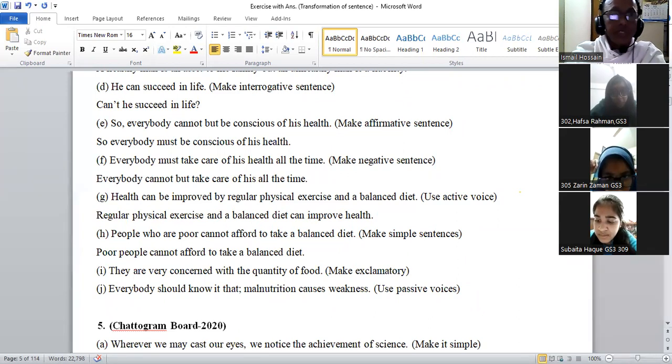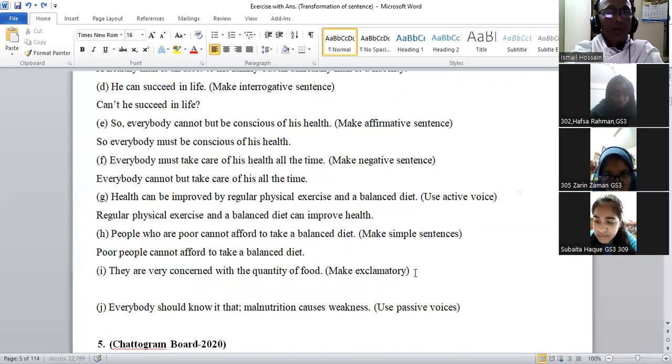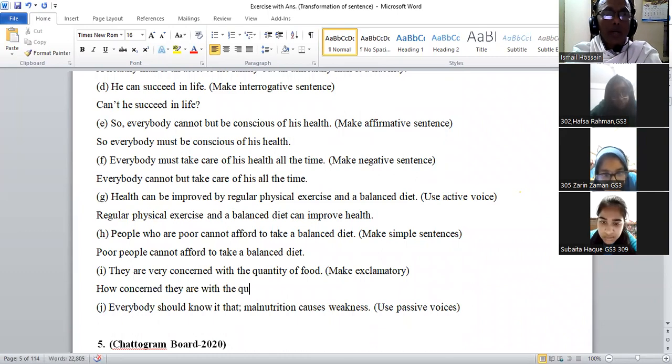They are very concerned with the quality of food. How concerned they are with the quality of food! How concerned they are with the quantity of food! Exclamation mark.